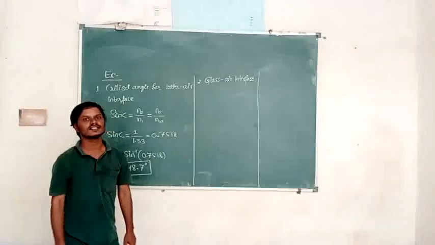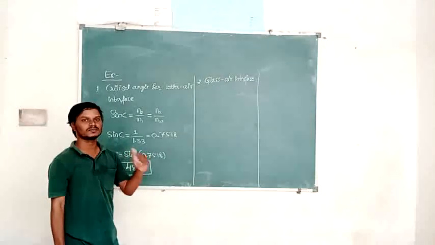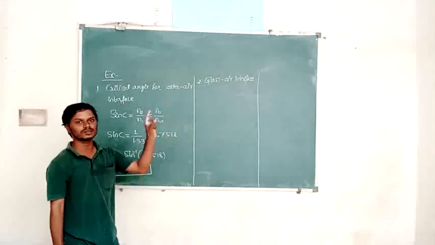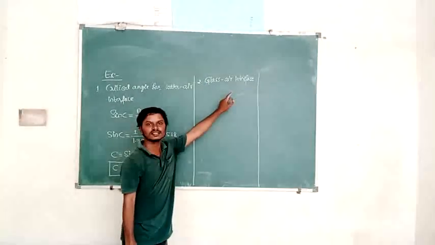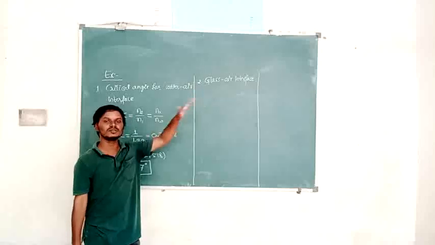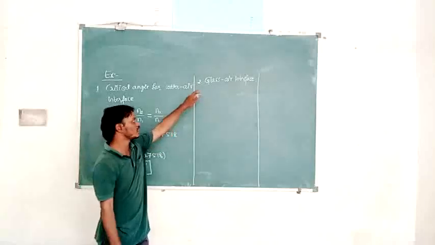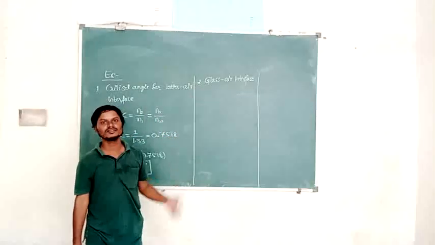So which is the denser? For total internal reflection, the light should travel from denser to rarer. Which is the denser? Glass. Which is rarer? Air, because air has a low refractive index and glass has a high refractive index.